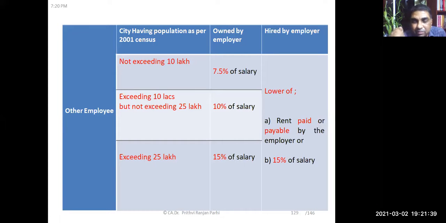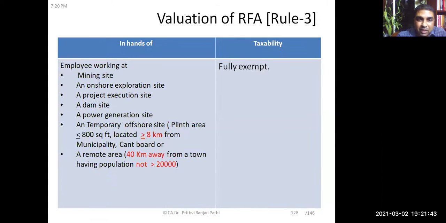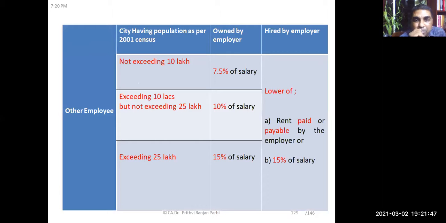For other employees, it depends upon the place of employment, upon where the accommodation is provided and the population. If the population is not exceeding 10 lakh, then 7.5% of the salary. If it is exceeding 10 lakh but not exceeding 25 lakh, then 10% of salary. If it is exceeding 25 lakh, then 15% of salary.